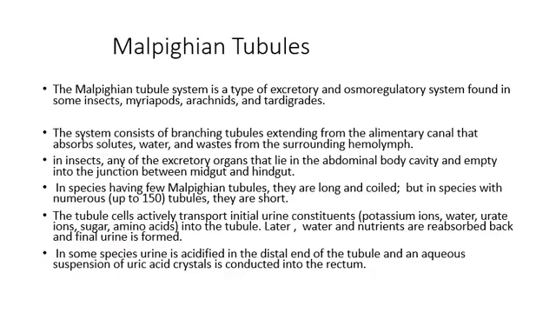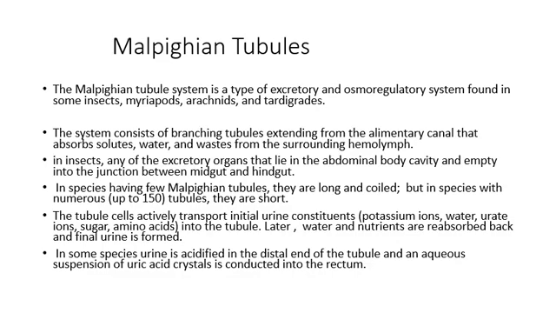Another structure which is found in the animal kingdom is Malpighian tubules. This Malpighian tubule system is a type of excretory and osmoregulatory system found in some insects, myriapods, arachnids and tardigrades. The system consists of branching tubules extending from the alimentary canal that absorb solute, water and waste from the surrounding medium.